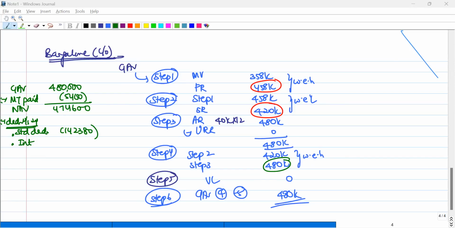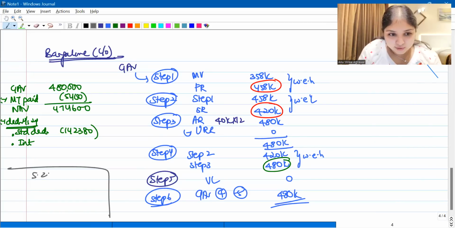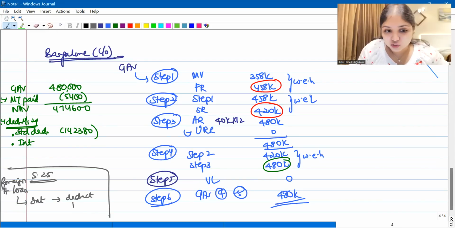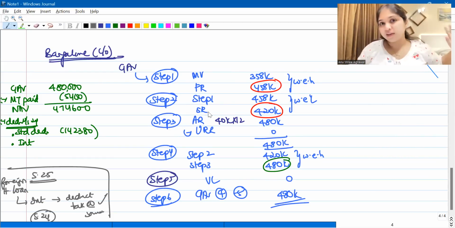I'll repeat this one last time. Listen, everybody, once again. We're talking about section 25. Section 25 says that if you have taken a loan from a foreign country, that is, if it is a foreign housing loan, then in that case, whatever interest you are paying for this housing loan, you should deduct tax at source. Only if you have deducted tax at source, only then I will give you section 24 deduction for this interest. Now here, does the question say anything about tax deduction at source?